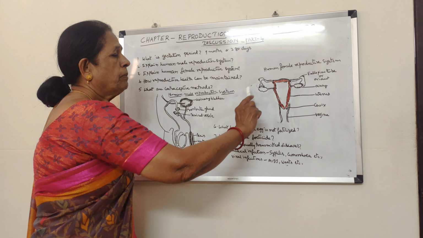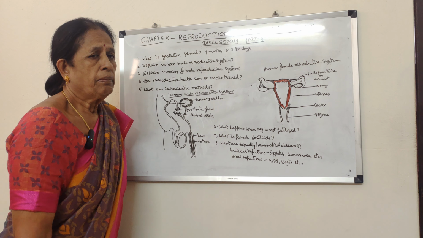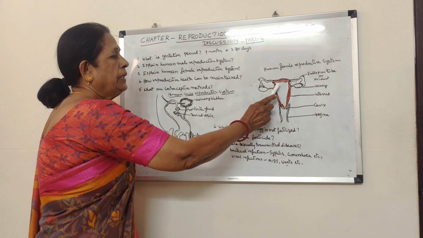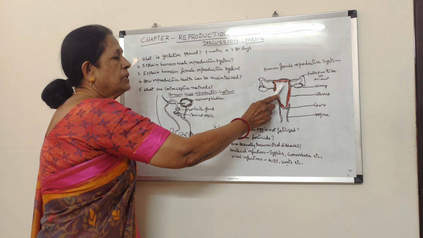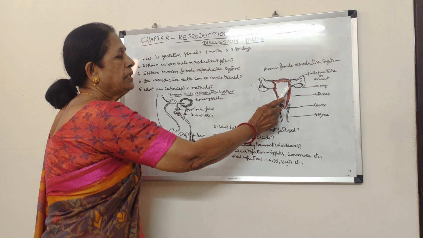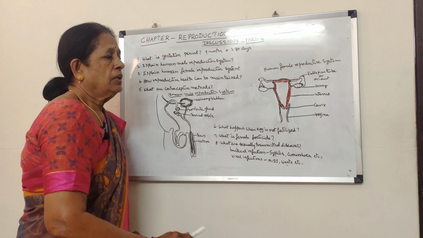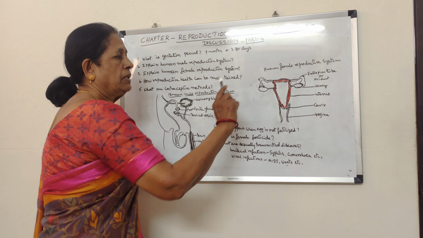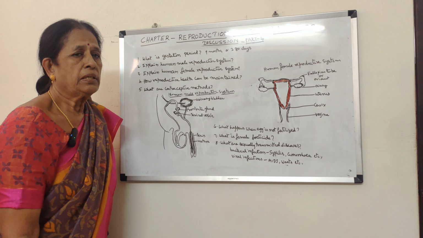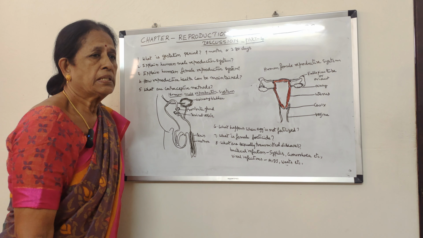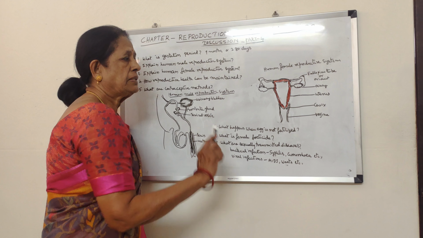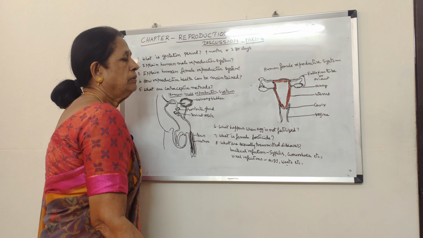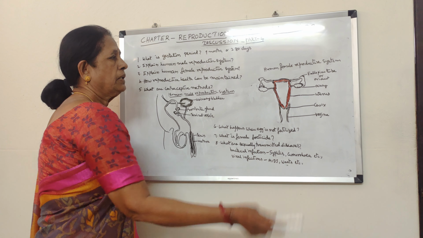And progesterone helps mainly during pregnancy, in the process of implantation. Implantation means the developing embryo moves towards the uterus, and it establishes connection with the inner wall of the uterus of the mother with finger-like projections, villi, and it receives nutrients from the mother. That process is called implantation, and the structure through which it establishes connection is called the placenta.